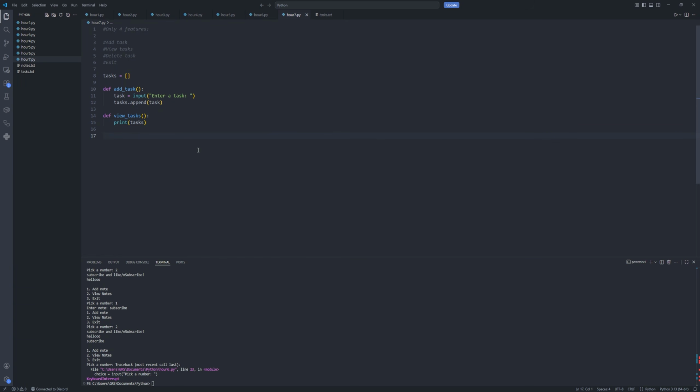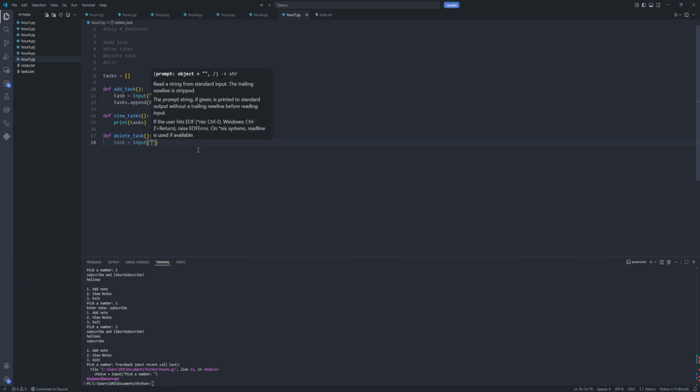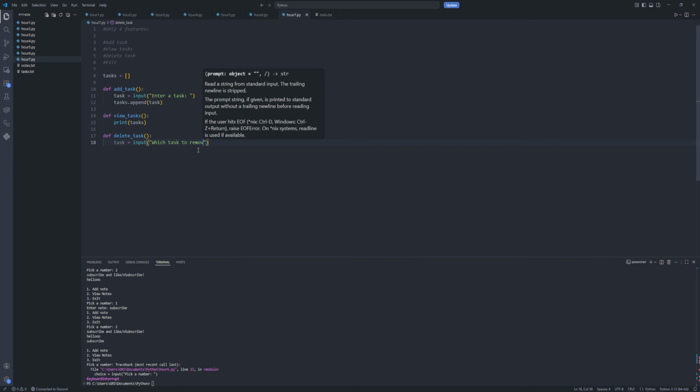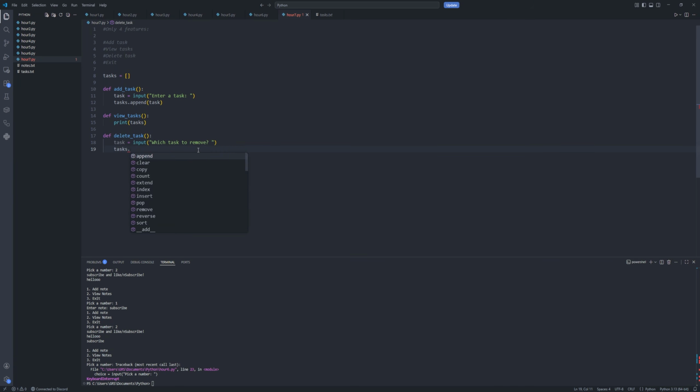Okay. And then for delete tasks, we're just going to do def delete task. And we're going to do tasks.remove. Now we need to specify what task we want to remove first, I suppose. So we should do input. Which task to remove? And then we're gonna say tasks.remove task. Beautiful.